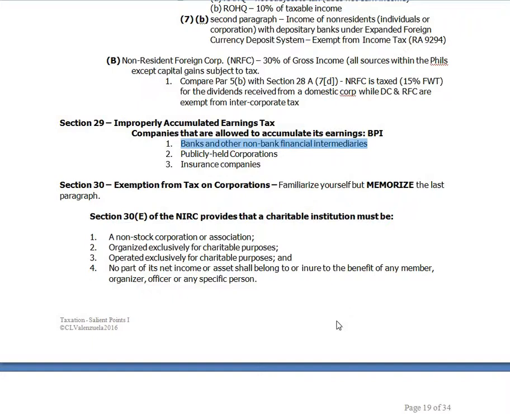Publicly held corporations, you know this, right? Those corporations which are listed in the stock exchanges. Because they are publicly held, there's no need for them to be taxed, because the public will clamor for the dividend. Otherwise, nobody will invest in the stocks that they offer in the stock exchanges.